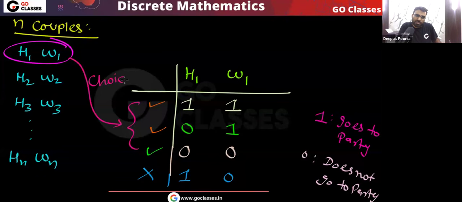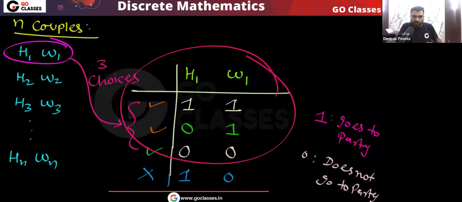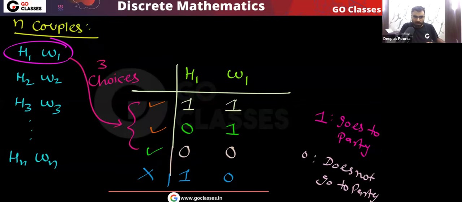This first couple has these three choices. Do you agree with me? Read the question carefully: every husband should go with his wife, but a wife need not go with her husband. So if the husband goes, then definitely the wife should go. But if the wife is going, then the husband may or may not go.